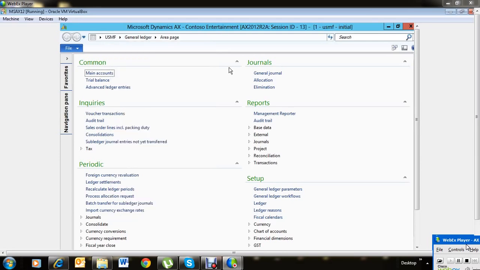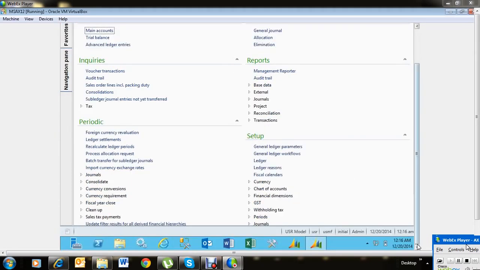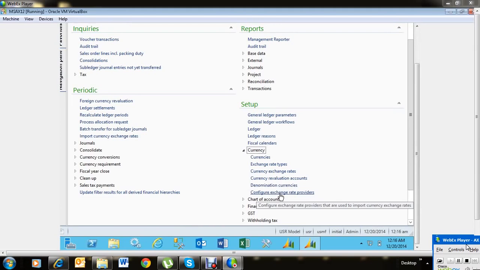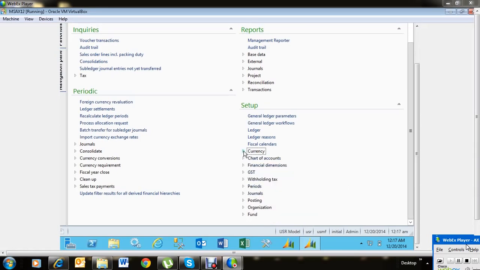We start with a fresh implementation, and we're going to do all the configurations required for the company. We start with the setups and the configurations, where we talk about the currencies. How do we set up the currencies? How do we set up the exchange rates? How do we set up the system to import the current exchange rates from the exchange rate providers? We want to talk about all these aspects in the first session,